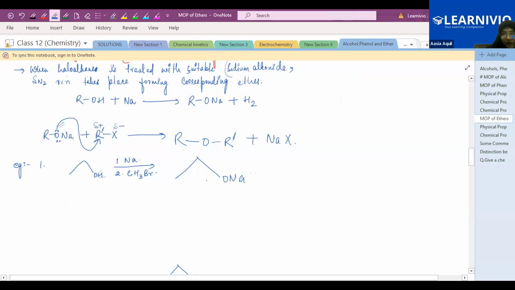Next step, when you treat the sodium alkoxide with CH3Br, which is your haloalkane, this bromine will get a partial negative charge and the carbon of the methyl group will get a partial positive charge. So the lone pair of the oxygen will attack this alkyl group. And this sodium will combine with bromine and form NaBr as a byproduct. And you will get the C2H5 with oxygen and this CH3 group. Is this step clear?